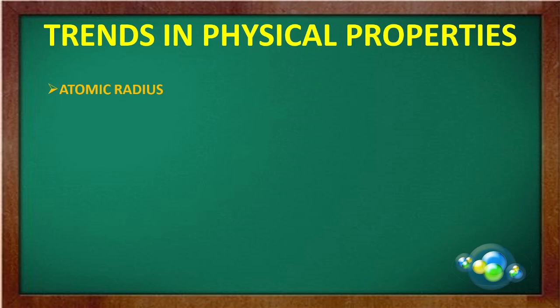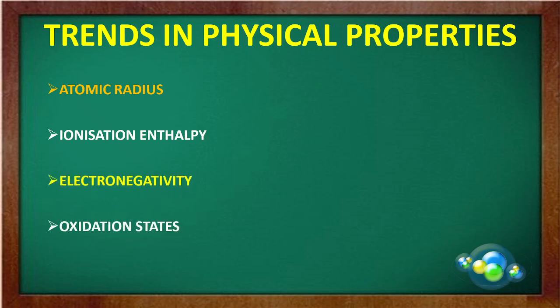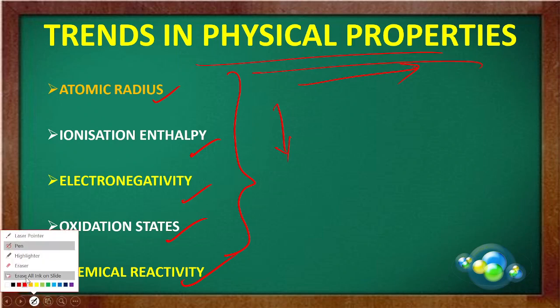These are the physical properties. Now, what are the physical properties? The first one is your atomic radius. Next are your ionization enthalpy, electronegativity, oxidation states, and chemical reactivity. Now I am going to explain these 5 properties and how they are altered or affected while moving from left to right or top to bottom in the periodic table. I am going to explain this to you in the coming slides.